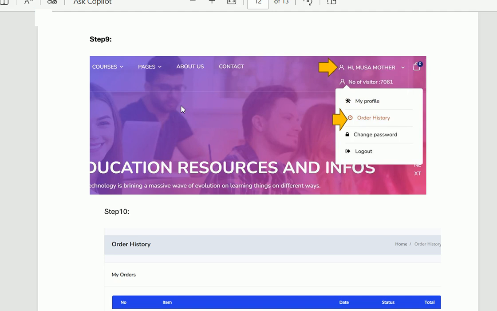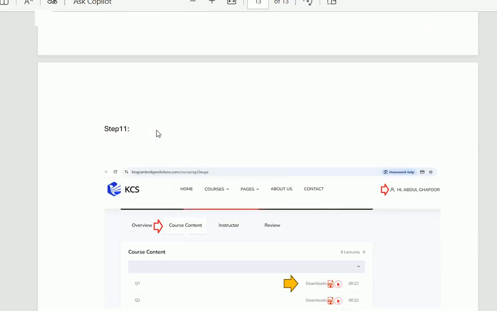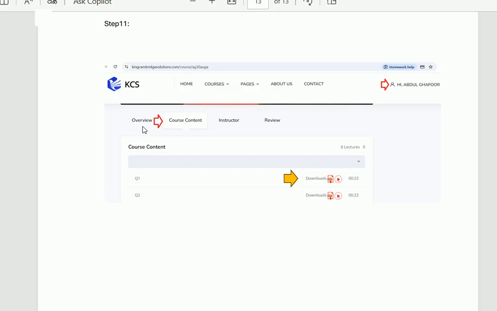After the successful message from Stripe, you will go to your user and click the combo box. After that, you click on the order history. When you click on the order history, you will see the course that you have bought on this website. When you click the title of the course, you will see the course that you have bought.